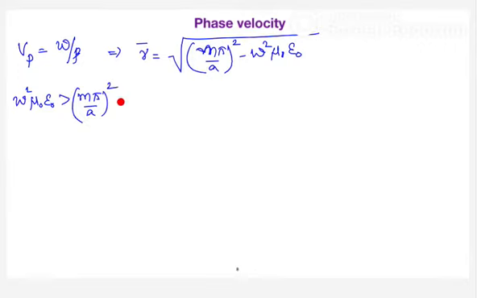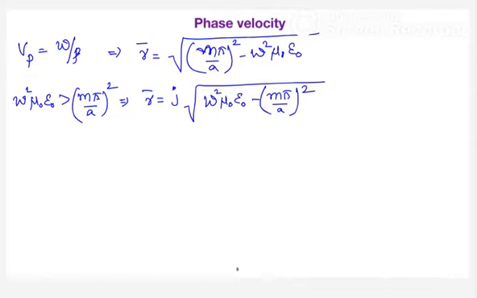In that case, what will happen? Gamma can be written as purely imaginary, right? So that is equal to j into root over omega square mu naught epsilon naught minus m pi by a whole square. Will you agree with me if I write like this? Agree or not?